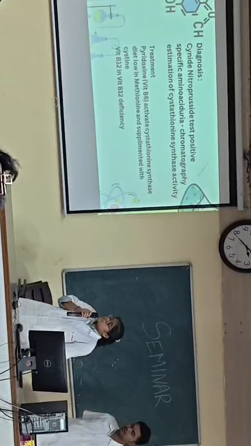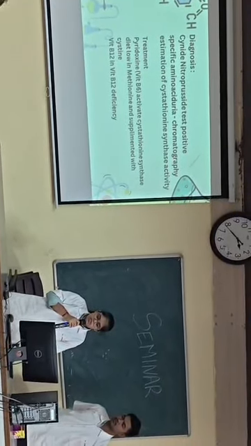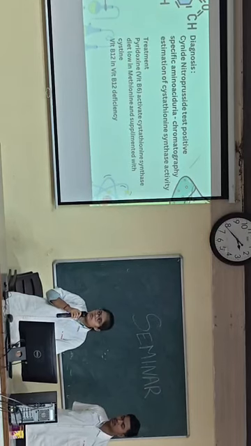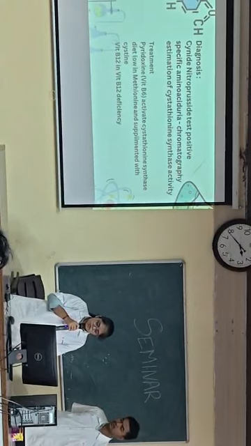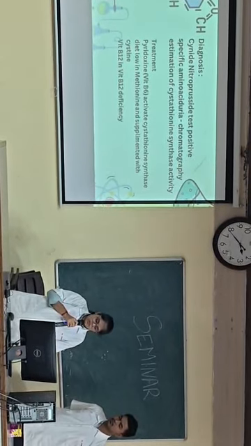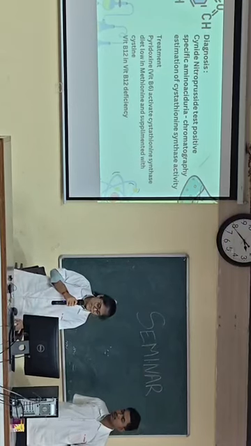Treatment for this disorder is pyridoxine, vitamin B6, which activates cystathionine synthase and helps conversion of homocysteine into cystathionine. Diet low in methionine and supplemented with cysteine. Vitamin B12 in vitamin B12 deficiency.